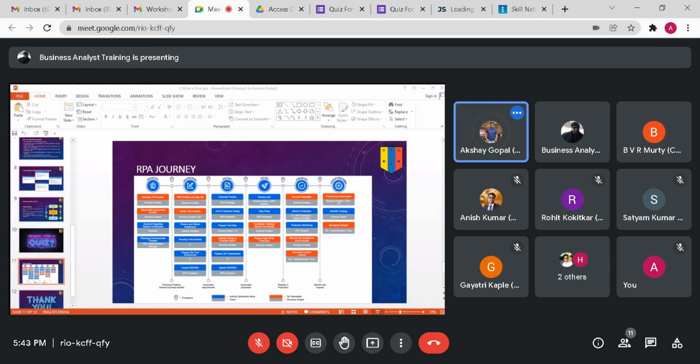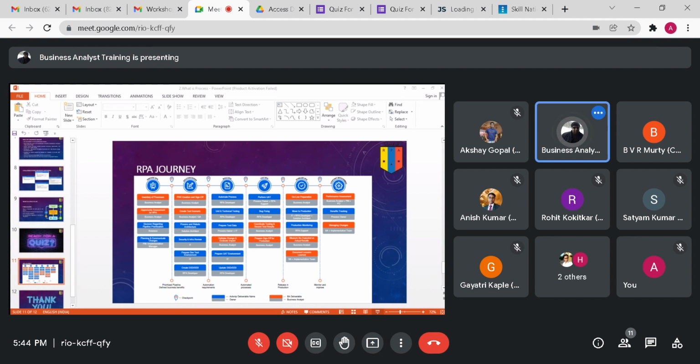This is something that takes a long time to explain, maybe we can do it some time later. But these two things at least I'll show you today: how to make an inventory of processes and how to do opportunity assessment. There's a scoring methodology for this. As a business analyst, I can tell you these four activities take 70% of my time, and the rest of the activities, like go live, validation, and change management, take about 30%.